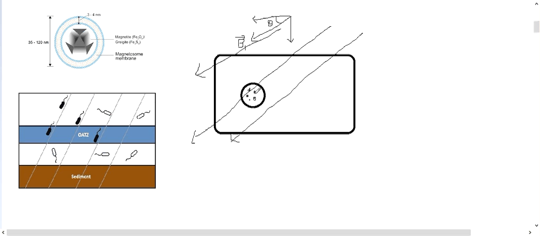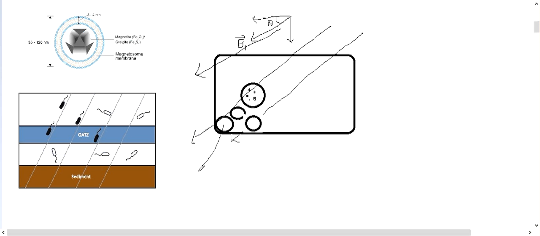There is not only this one magnetosome, there are plenty of magnetosomes, like that there, like that there. Now these magnetosomes will align themselves with the Earth's magnetic field. So all will come to this side, and they will exert a force this side. The picture is going dirty.